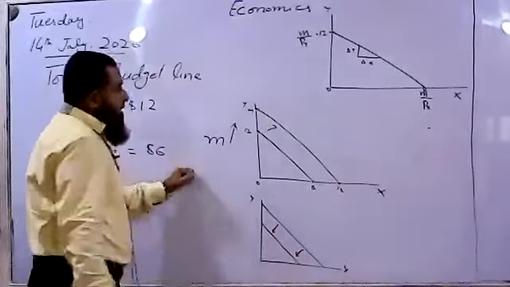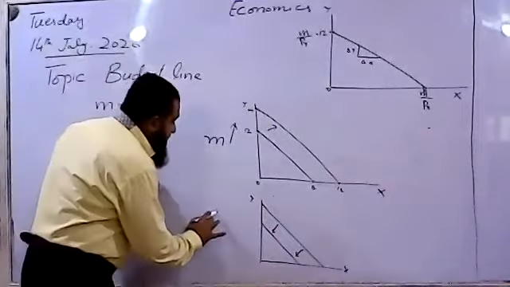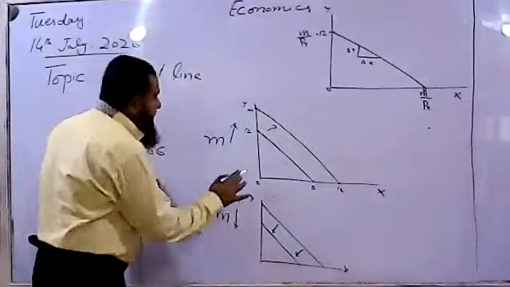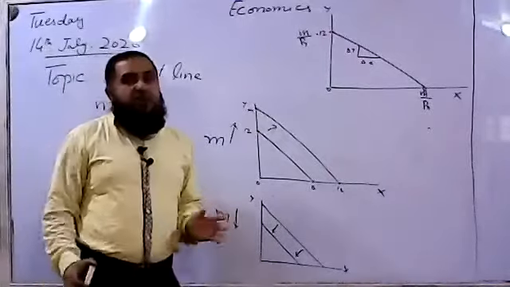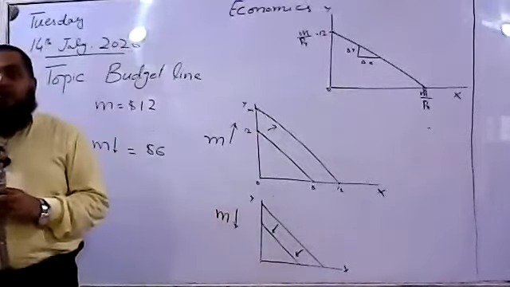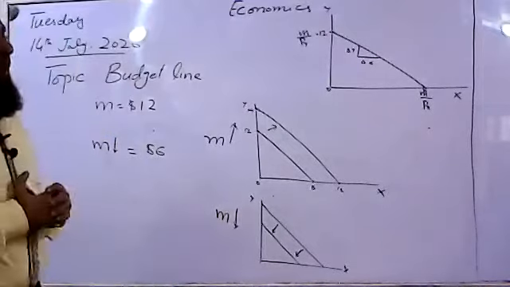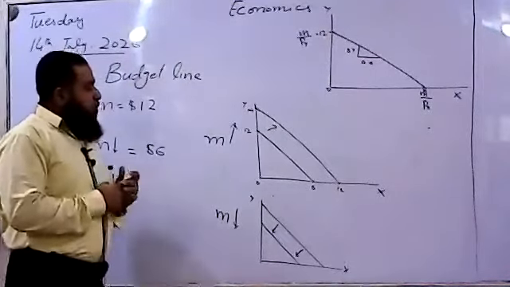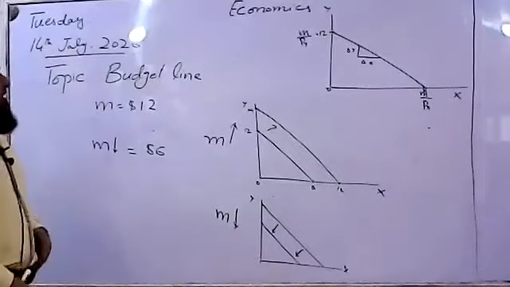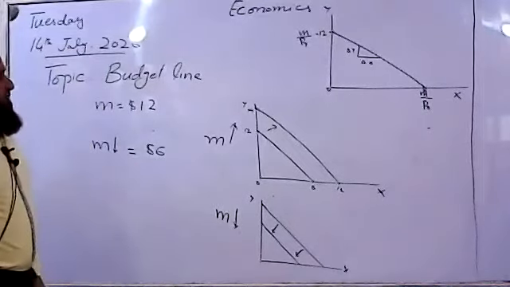When income falls, there will be a parallel inward shift of the consumer's budget line, and when income increases, there will be a parallel outward shift. He can afford more of both goods X and Y when his income increases in nominal terms, and he can afford less of X and Y when his income decreases in nominal terms.